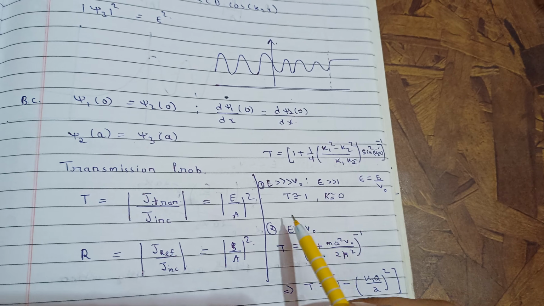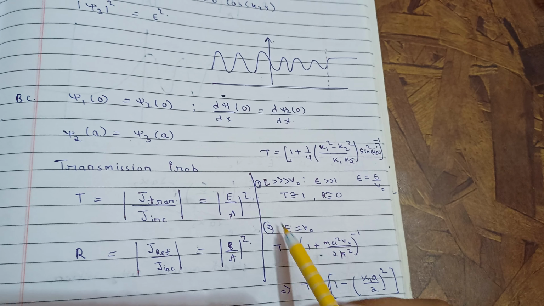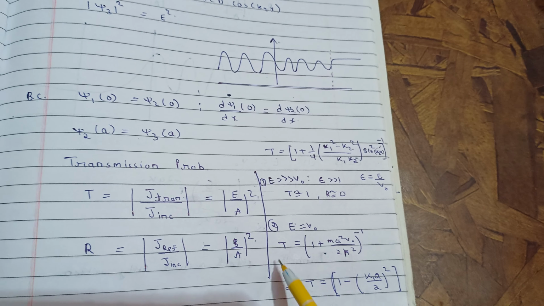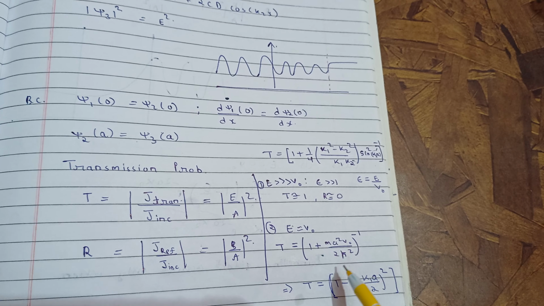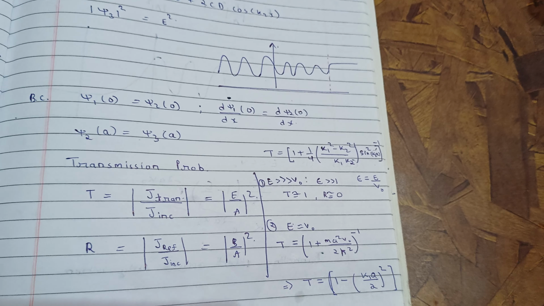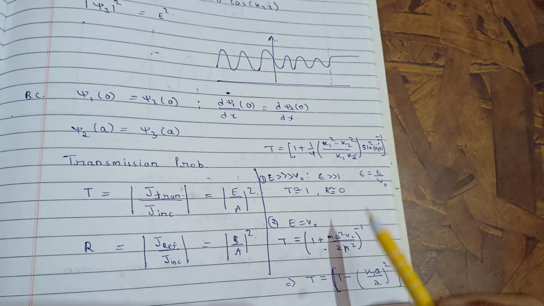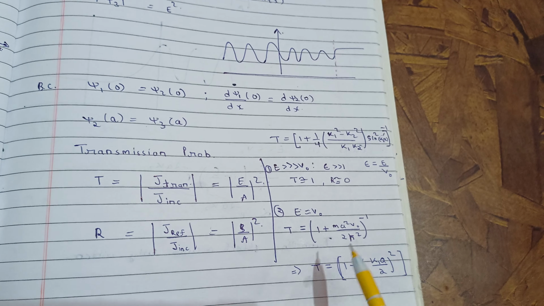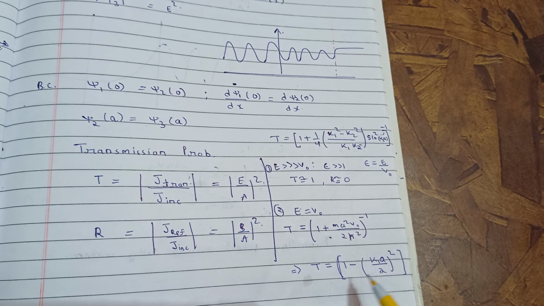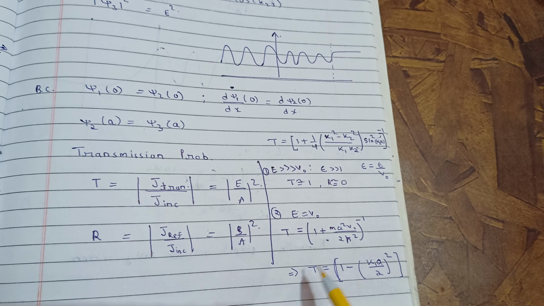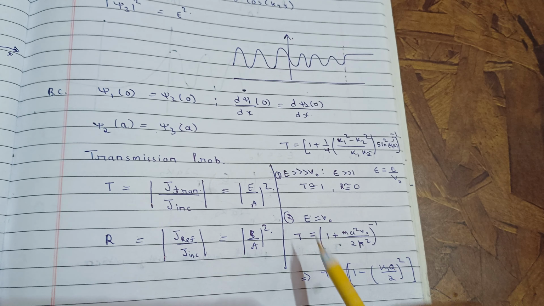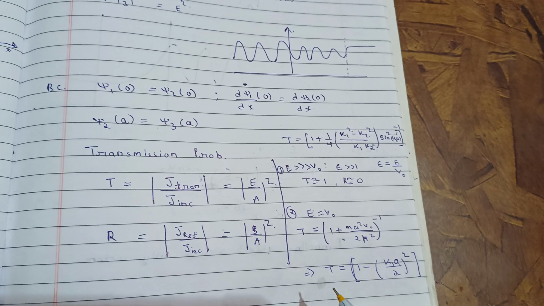Now when the energy is approximately equal to V naught, meaning not greater, just equal to V naught, then T will be defined as the inverse of 1 plus m a square V naught by 2 h cut square. So you must remember these terms. The question can be asked directly from here. This can also be written in this form, the inverse of 1 plus k1 a by 2 whole square. So you must remember these formulas, only the important things I have mentioned here.